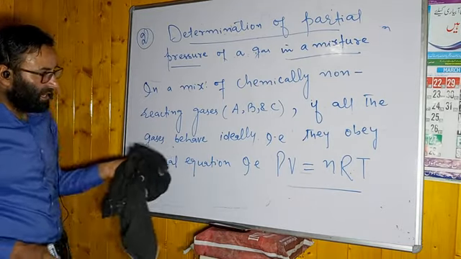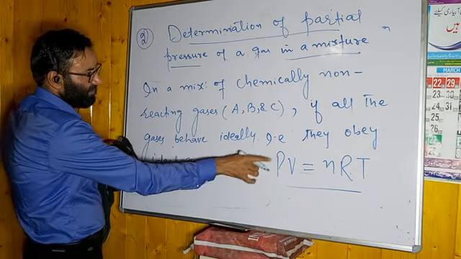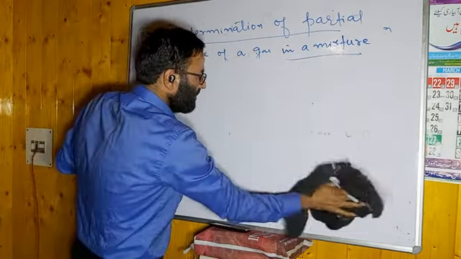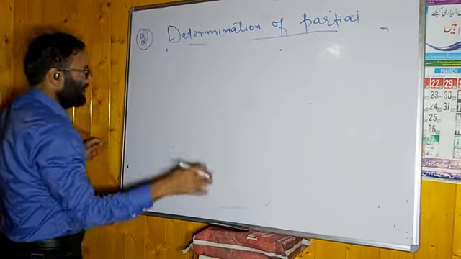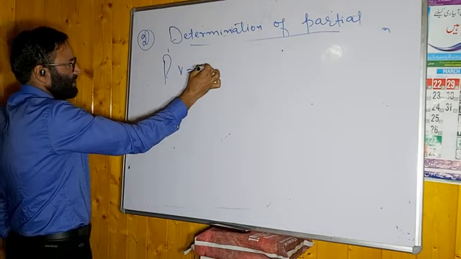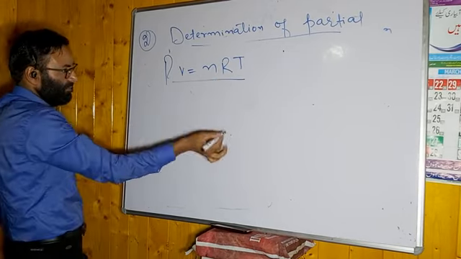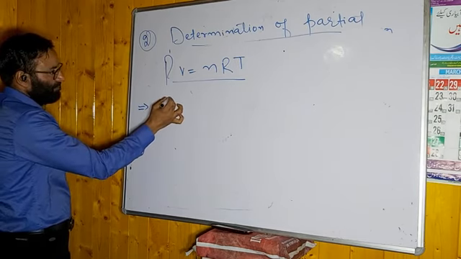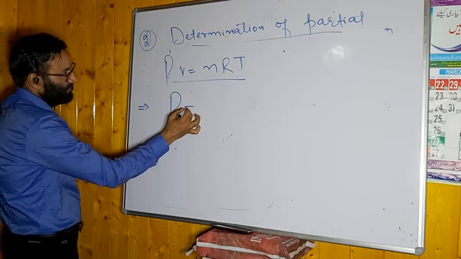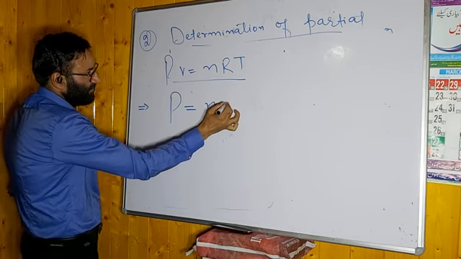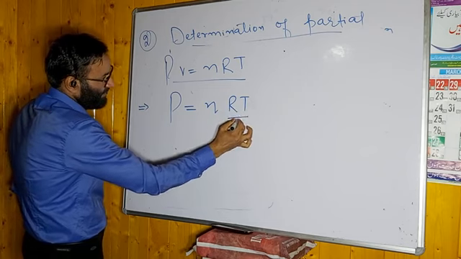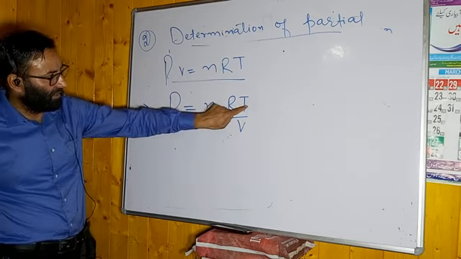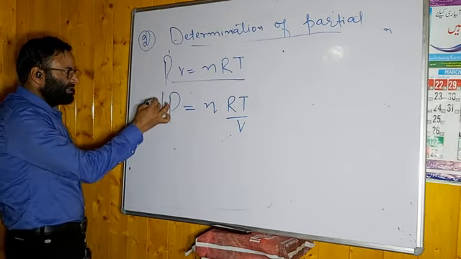Now we will apply this equation for A, for B and for C, as per Dalton's law. You know the ideal gas equation: PV is equal to nRT. This is the ideal gas equation. From this, what can you write? We can write pressure is equal to nRT by V. Pressure is equal to n, number of moles of gas, times RT by V. Remember this point. Apply this equation.